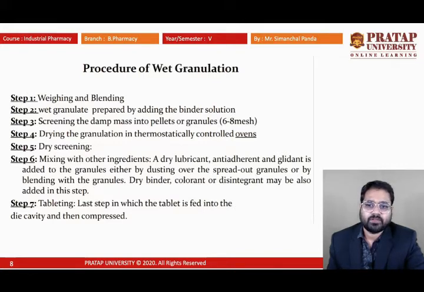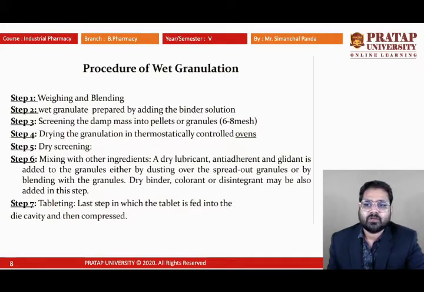Then we go for screening of the damp mass into pellets or granules, because it is not a powder and not even pasty; it is easily breakable, and it has to be passed through a sieve. Generally a 6 to 8 mesh sieve is used. Whenever we pass the damp mass through it, it forms granules.